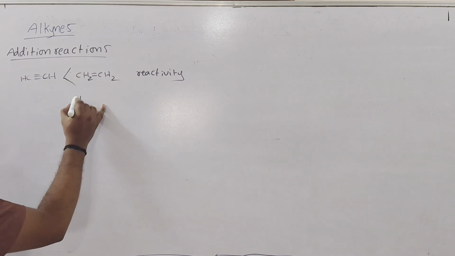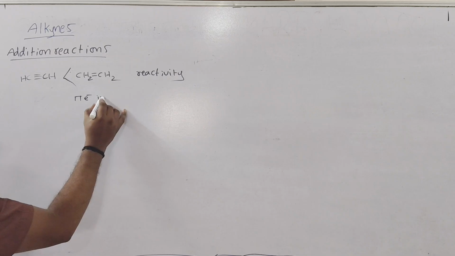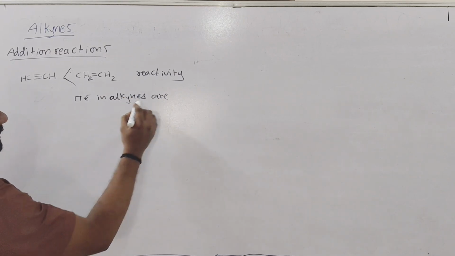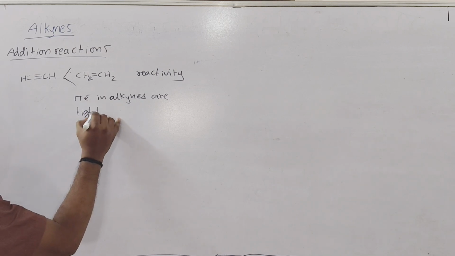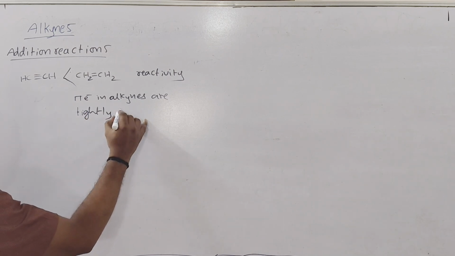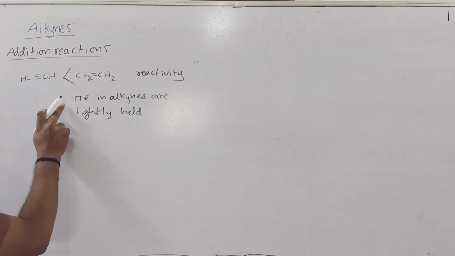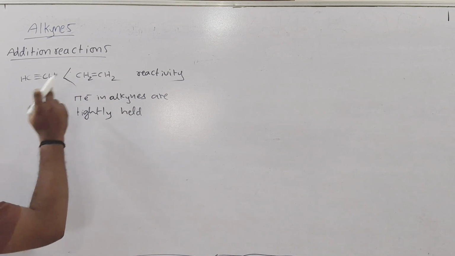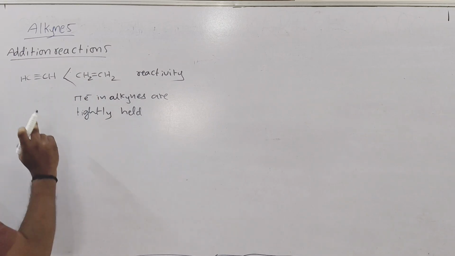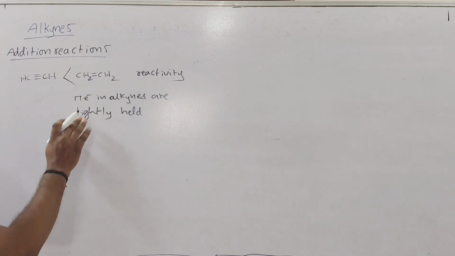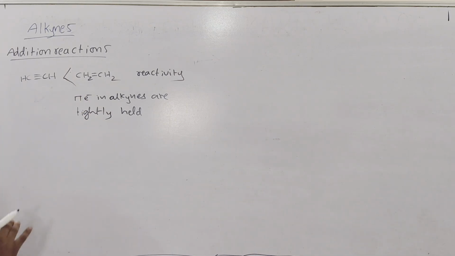Because the pi electrons in alkynes are tightly held by the carbon orbitals. So in alkynes the pi electrons are tightly held by the carbon orbitals than in alkenes. So that's why in alkenes breaking of pi bond is easier than alkynes. Next, similar to alkenes, alkynes also will undergo addition reactions.